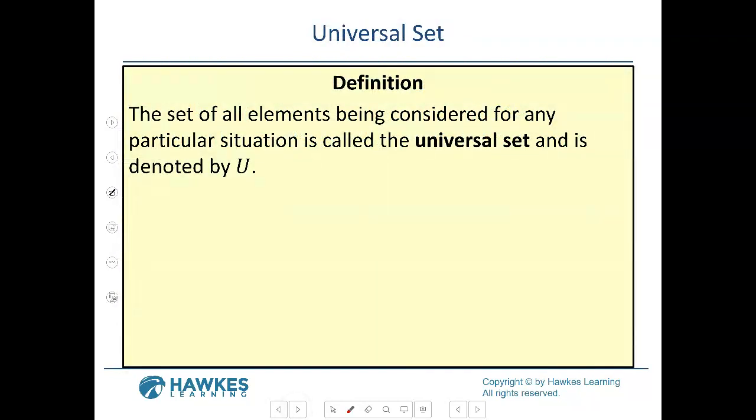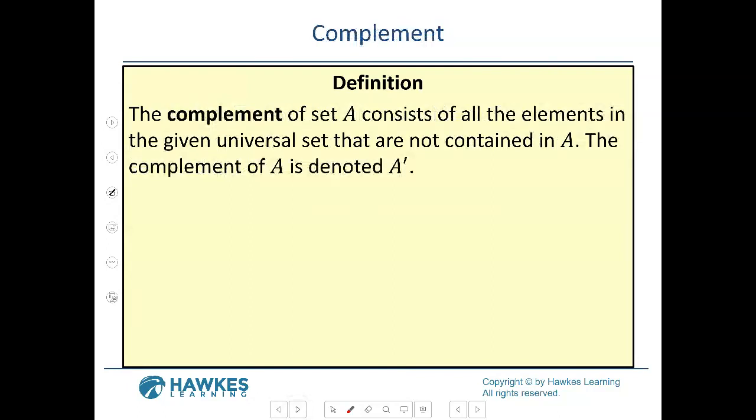All right, so universal set. The set of all elements being considered for any particular situation is called the universal set and is denoted by U. All right, so now we're going to compare everything to the universe, but we're going to get to the problem in a second. So the complement. That's another word that you're going to have to write down.